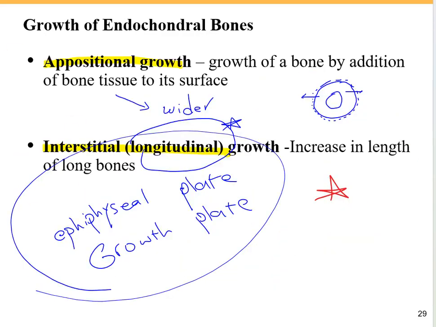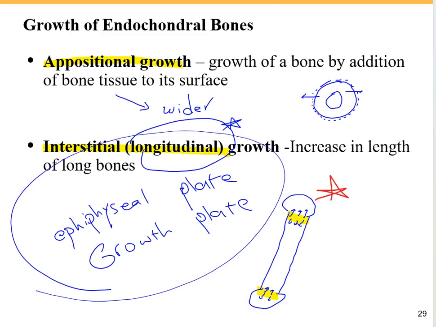So if I want to draw the interstitial growth, I should draw something like that. We have a long bone and then the epiphysis, then the diaphysis is here, and then we have here our epiphyseal plate, which is still open, is cartilaginous, and then the chondrocytes divide and then become bony, and in this way we can grow longer. Okay.